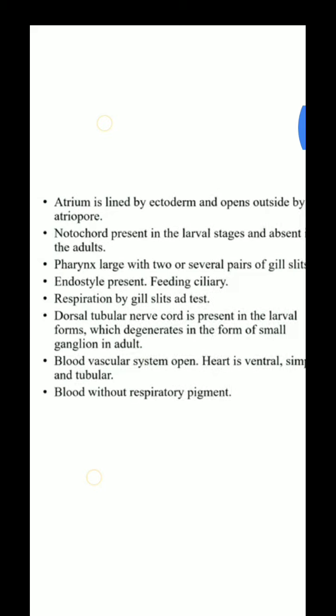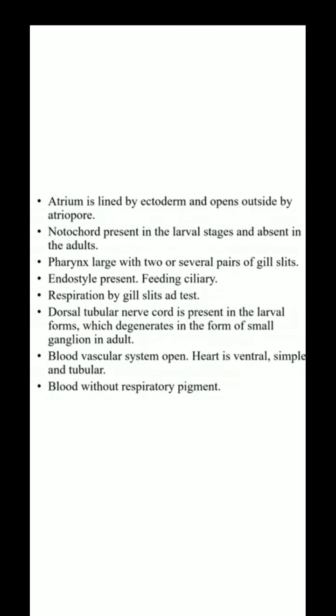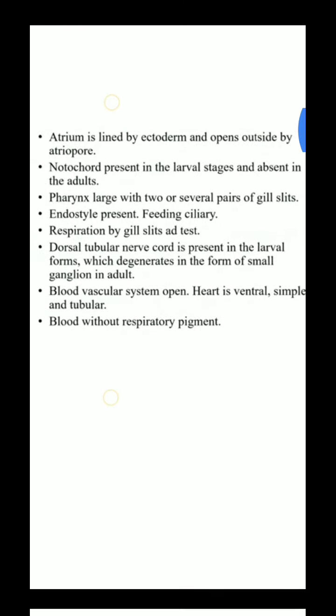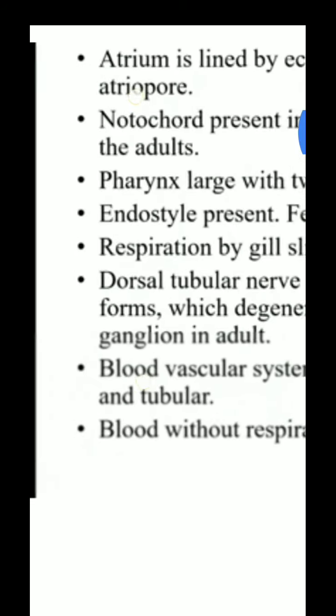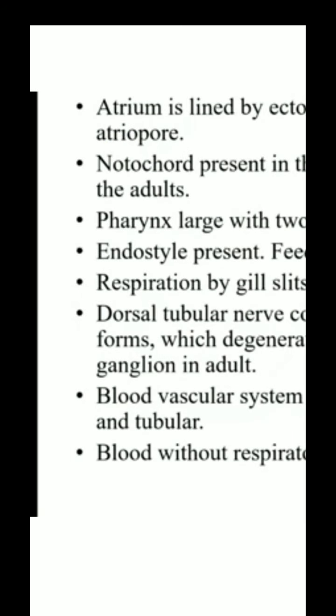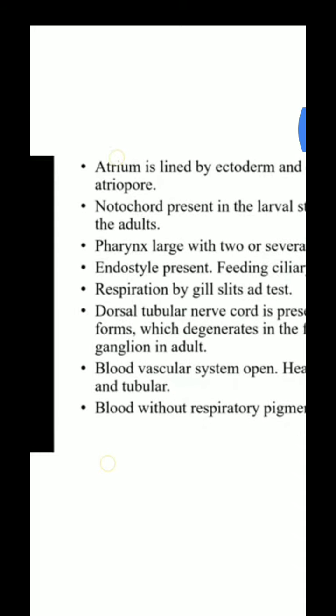So the adult body is very simple compared to the complex larval stage. Next is the pharynx. The pharynx has two or many pairs of gill slits. The endostyle is present. This endostyle is the organ that developed into the thyroid gland in higher organisms during evolution.